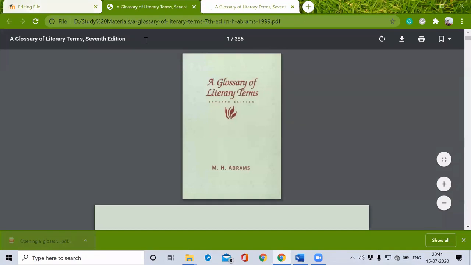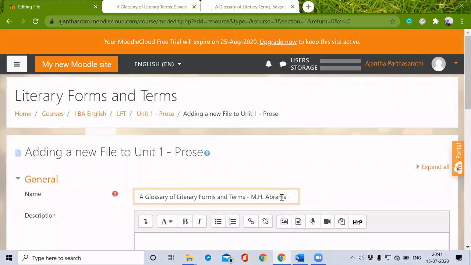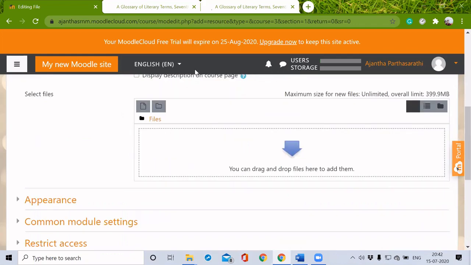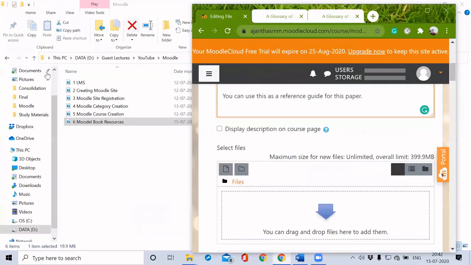Just want to check the name. ABRAMS. Dear students, you can use this as a reference guide for this paper. I'm just going to drag and keep this file here.